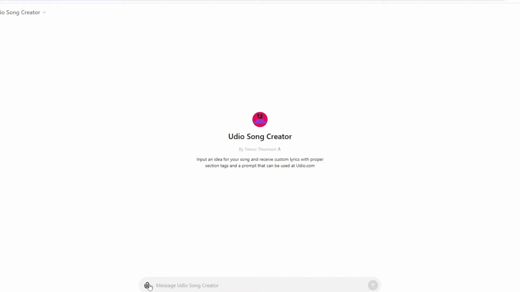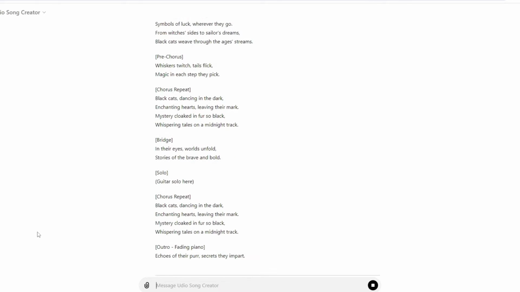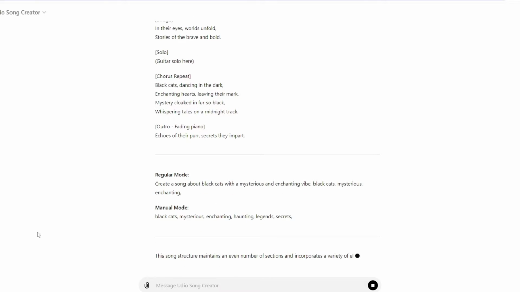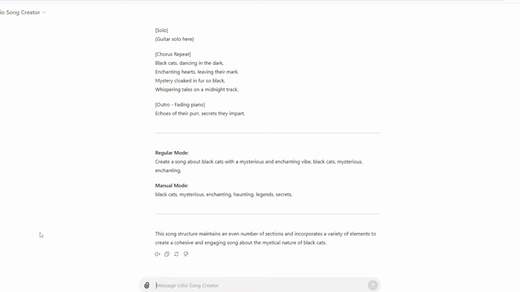And if you're not feeling creative, I've got something for you too. I made a custom GPT within ChatGPT where you can input an idea for a song and it will generate the custom lyrics with section tags in the correct format for Udio. It will also give you prompt ideas. This is linked in the description as well.